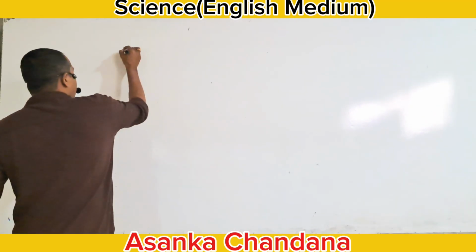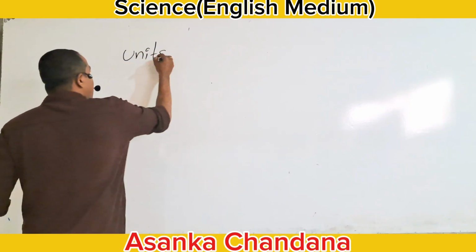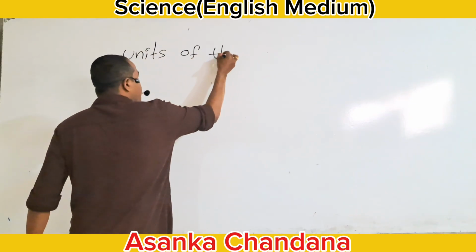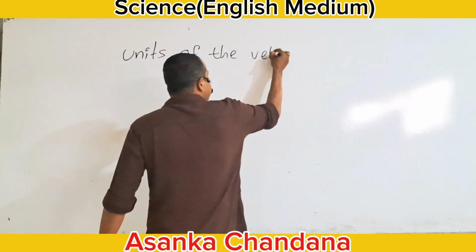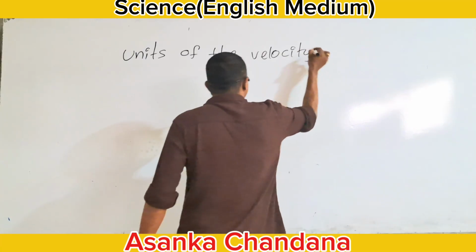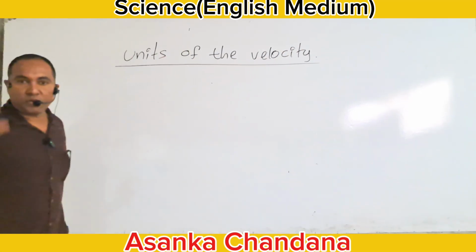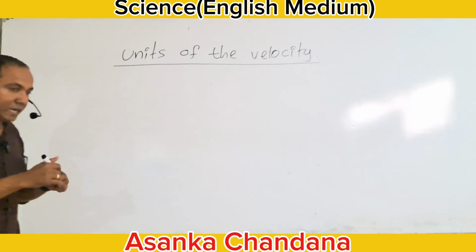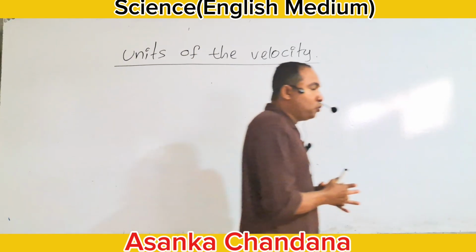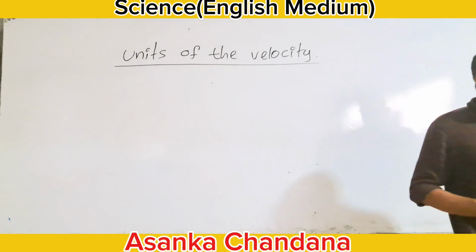Right, now look at the board. Units of the velocity. Now tell me, what can be used to take the units for the velocity?